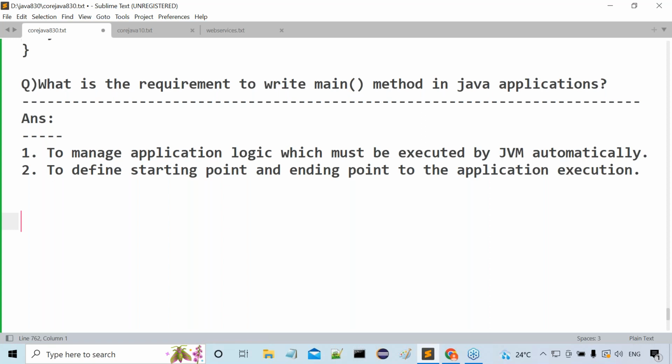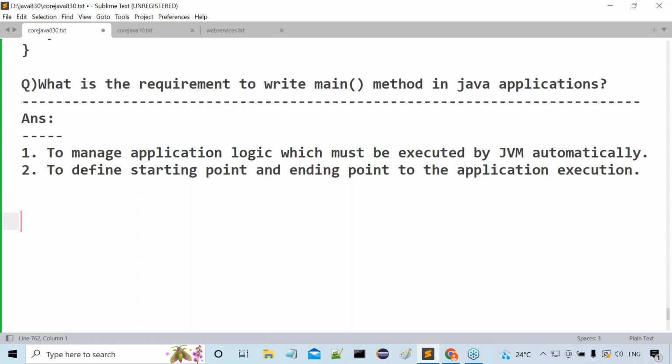Tell me where we must write fully qualified names for the classes. If a class comes from two packages which we already imported in the present Java file, and we have used that class in the file, there we get confusion about which package the class is coming from. To resolve the confusion, we have to use fully qualified names.